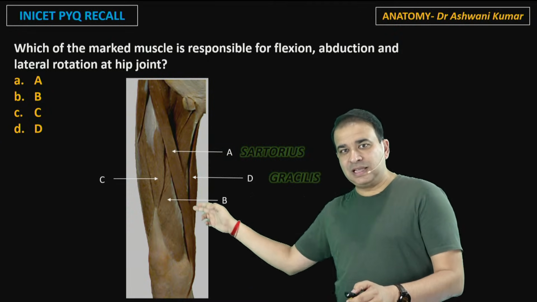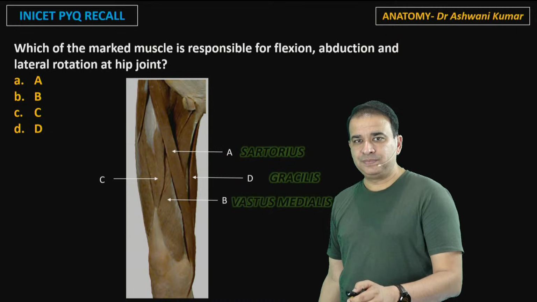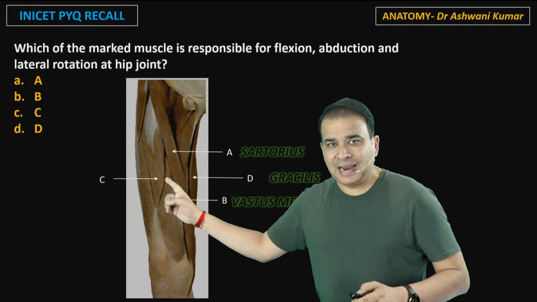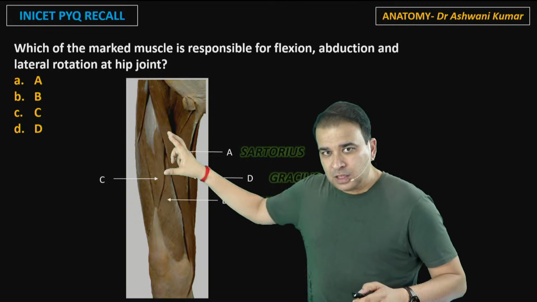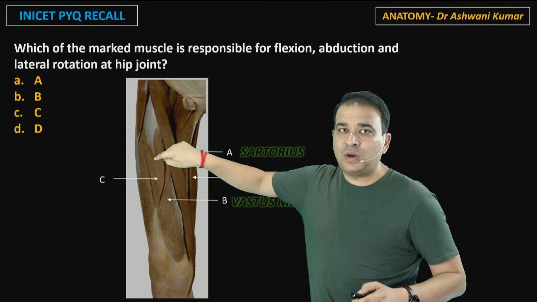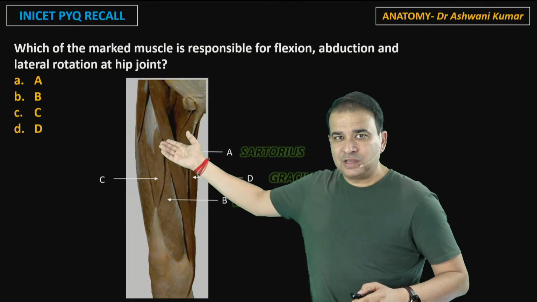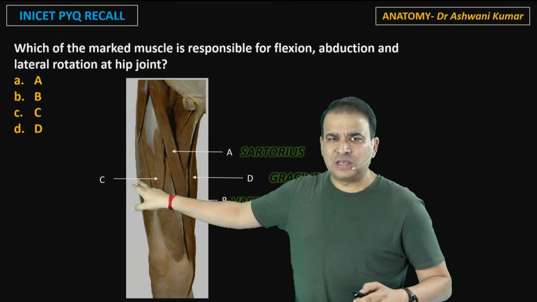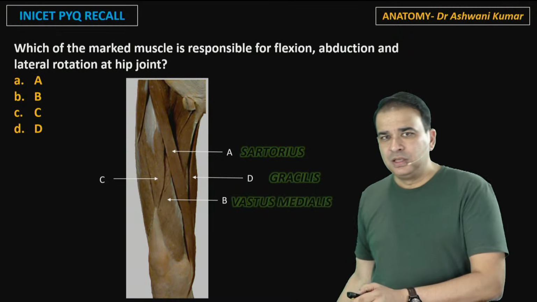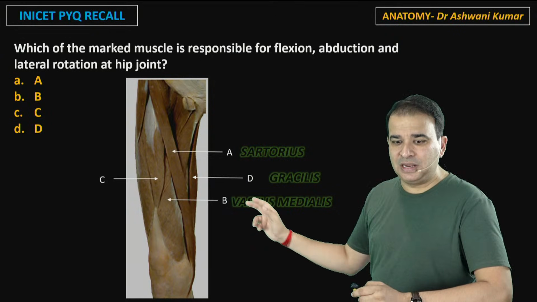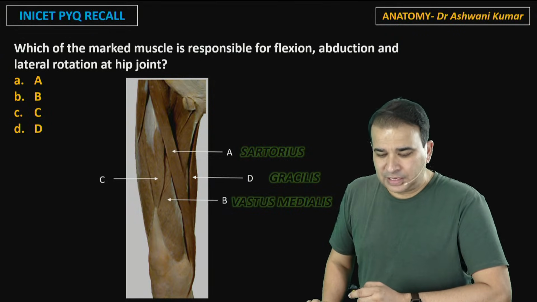D is the gracilis muscle, that is on the medial side. That's vastus medialis, and that muscle is the rectus femoris. If you remove the rectus femoris muscle, then you will see the vastus intermedius inside. Vastus intermedius once you remove it here, and that is vastus lateralis, which is not labeled here. Sartorius, gracilis, vastus medialis, and then see that is the rectus femoris.